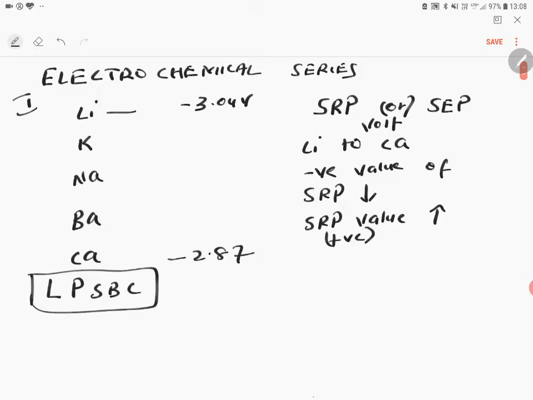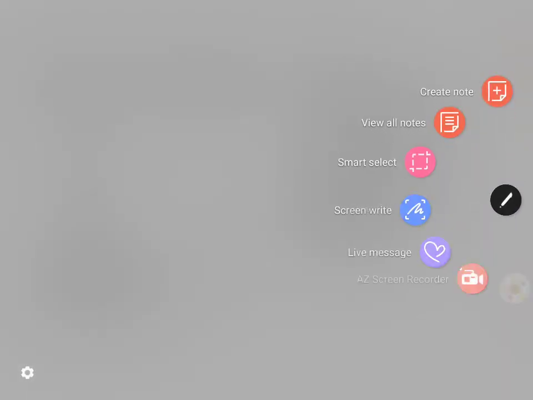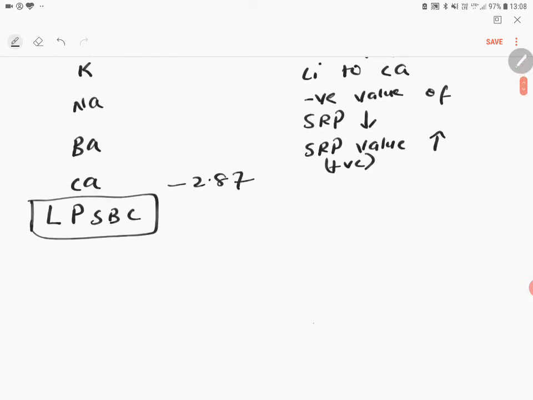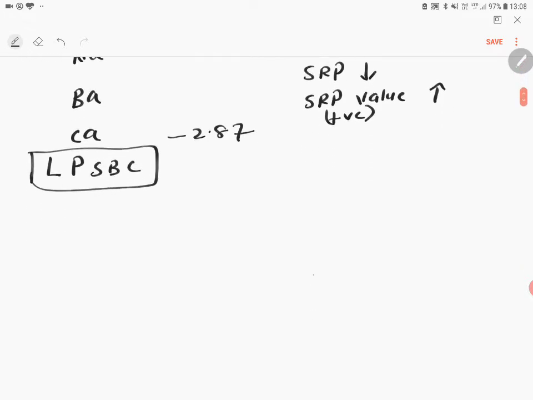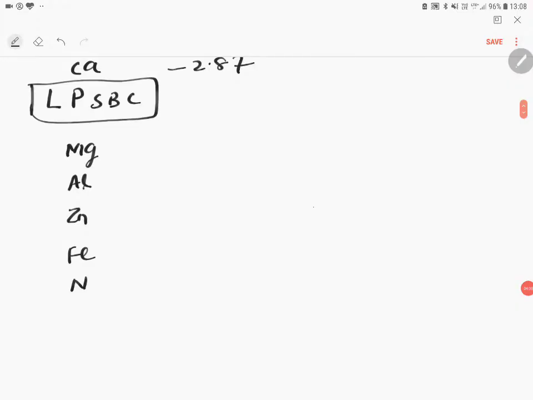Next, when you come down, the next set of metals is magnesium, aluminum, zinc, iron, nickel, then tin, then lead.